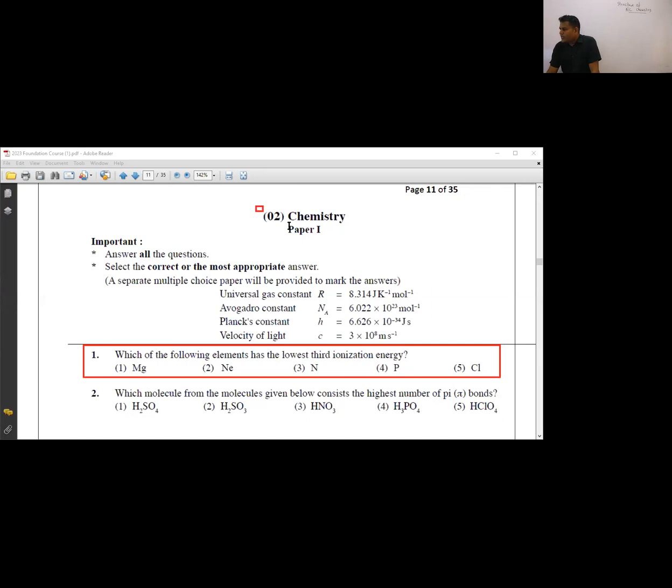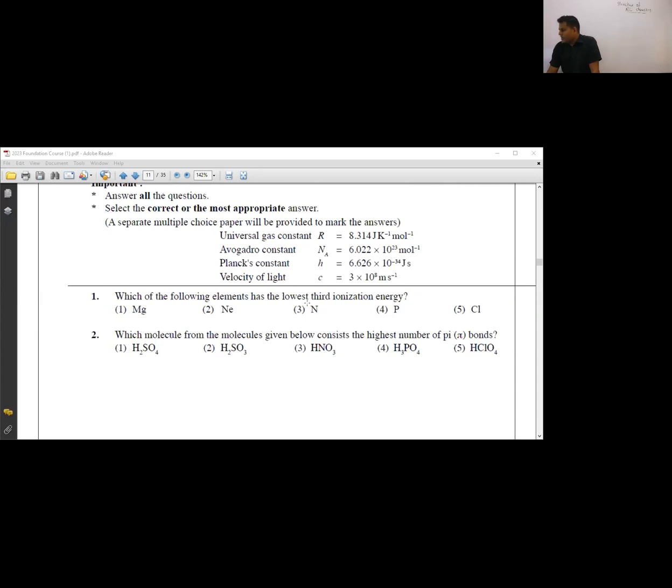0 කියන්නේ chemistry වල subject number එක. Okay? Chemistry paper 1. They'll be giving these constants. Constants එහෙම අපි මතක තියාගන්න ඕනේ නෑ. For calculation questions in the paper they will be giving the constants. And then they will be giving a periodic table. Periodic table එකක් දෙනවා. හරි. මේ වගේ questions තමයි අහන්නේ.